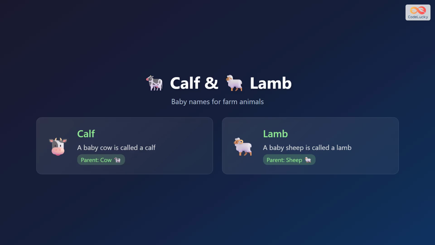A calf is a baby cow. Calves drink milk from their mothers on the farm. A lamb is a baby sheep. Lambs have soft wool and follow their mothers. Calf means baby cow. Lamb means baby sheep.